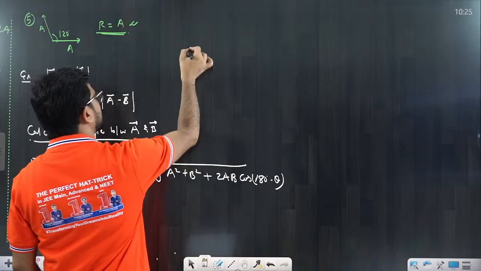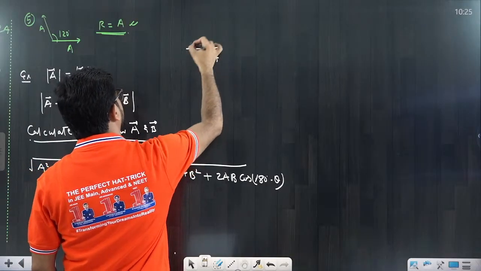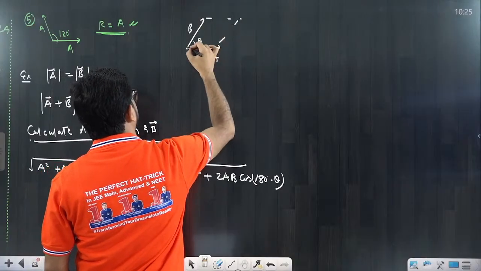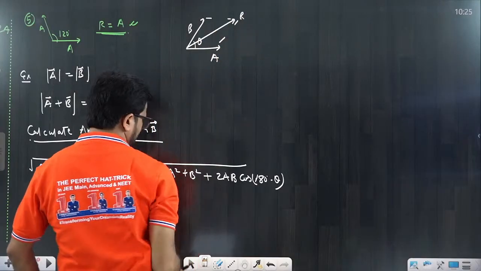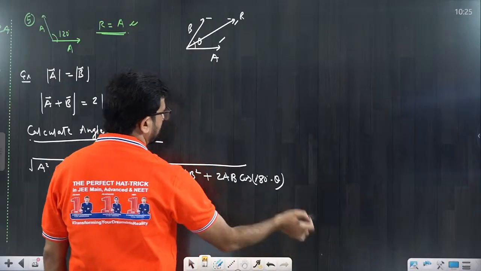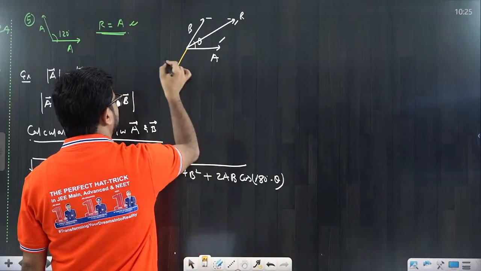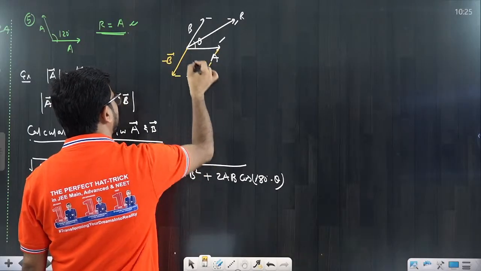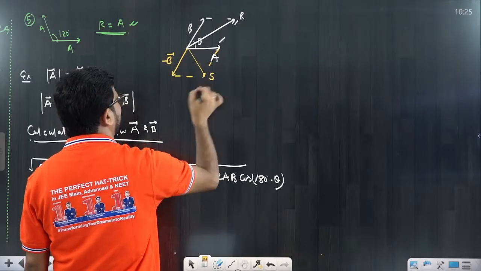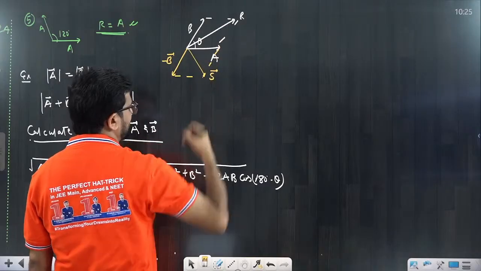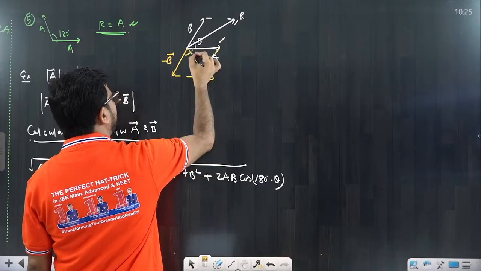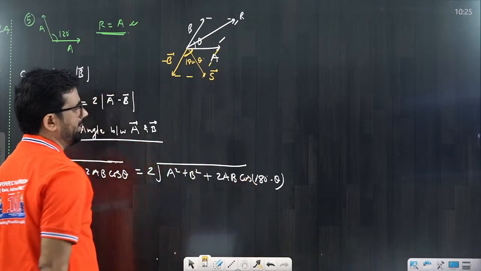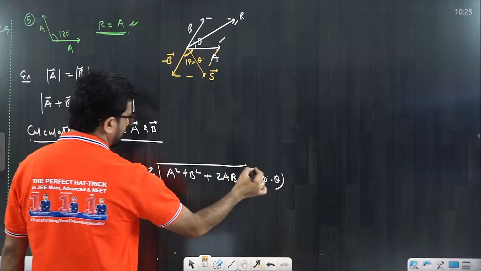What happened? Suppose this is the a vector and this is the b vector, beta. So this is the angle between them and we are finding this resultant that we call r. Similarly, I define one more vector. Suppose this here is the a minus b vector. This is a vector. So the resultant of these two vectors would be here, that I am saying s vector. This is the r, its resultant is s vector. But this angle is how much? 180 minus theta. So that's why I am writing 180 minus theta. So you can use it and you can solve it.